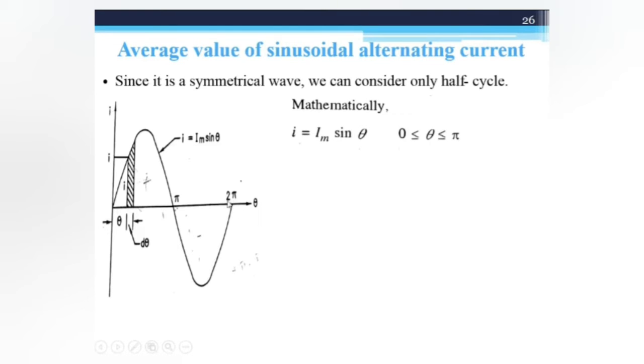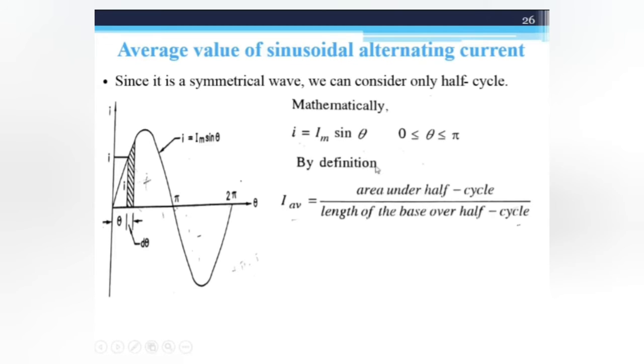The total time period is 2π, but we consider only the half cycle, which is 0 to π. So from 0 to π, your current is i = Im sin θ. By the definition of average current, 1/T ∫ 0 to T of I dt, here T is π. So 1/π ∫ 0 to π of I dθ.